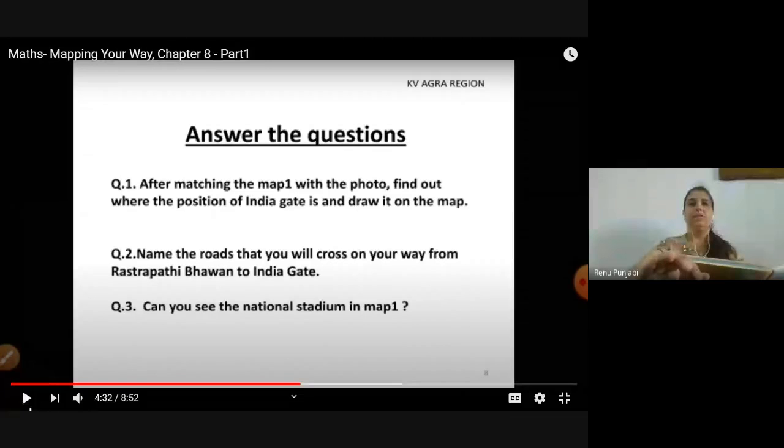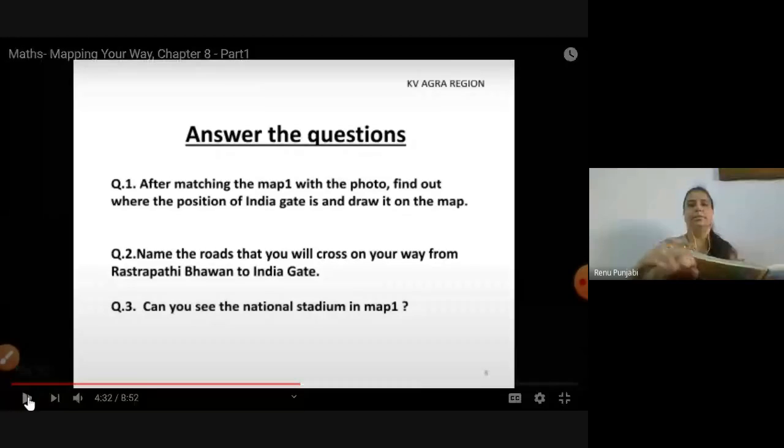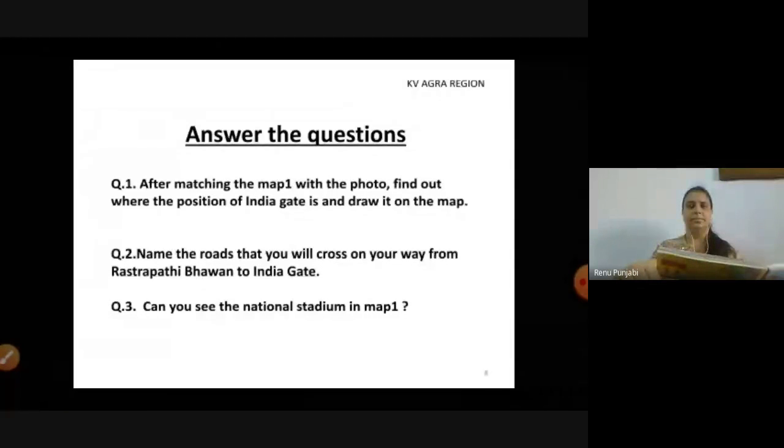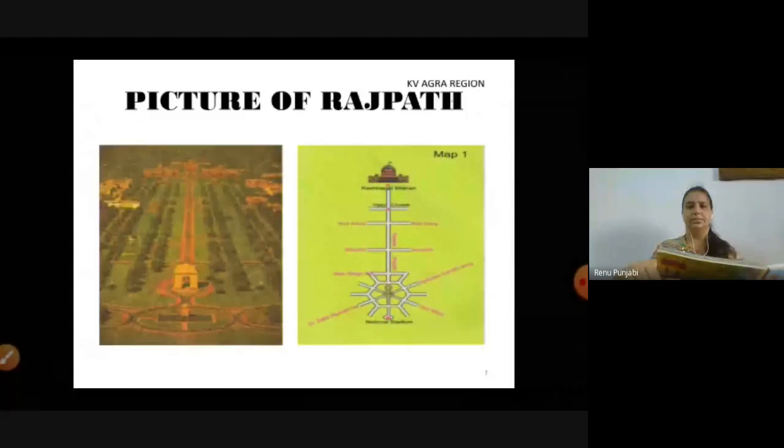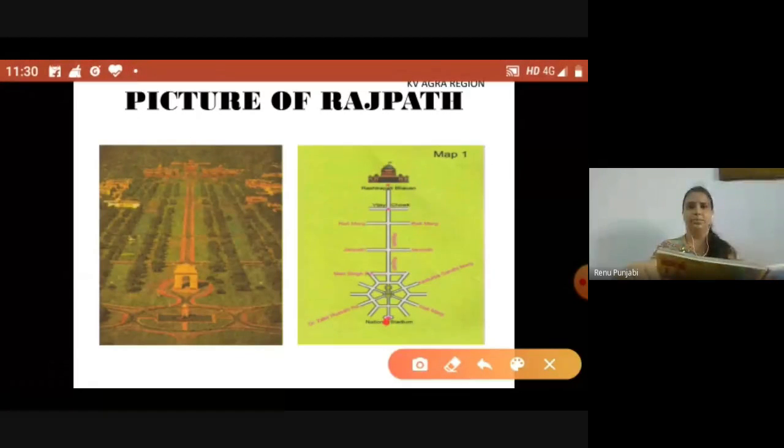Next question is, can you see the National Stadium in map 1? Can you see, children, the National Stadium in map 1? Yes or no? Yes, ma'am. Let's look. Here you can see the National Stadium in map number 1. So you can see the National Stadium in map number 1, but you cannot trace it in your actual image.